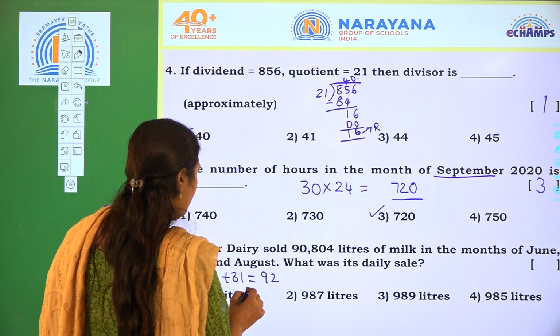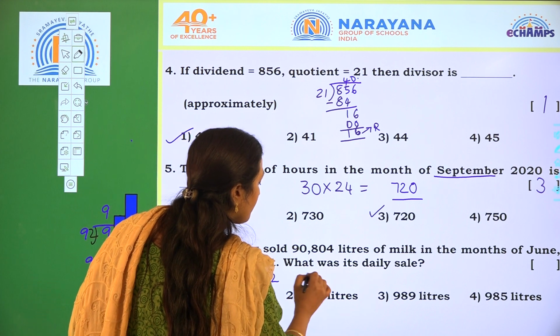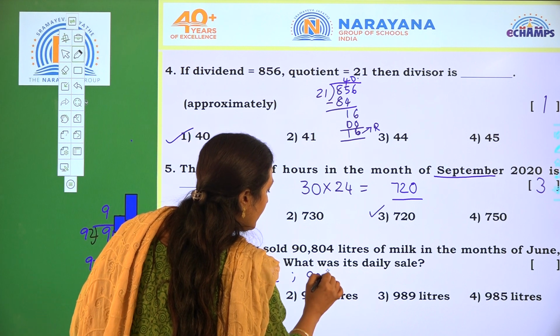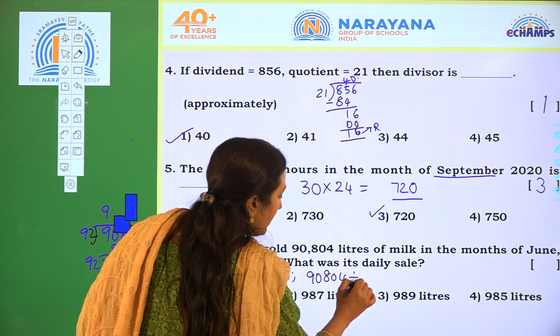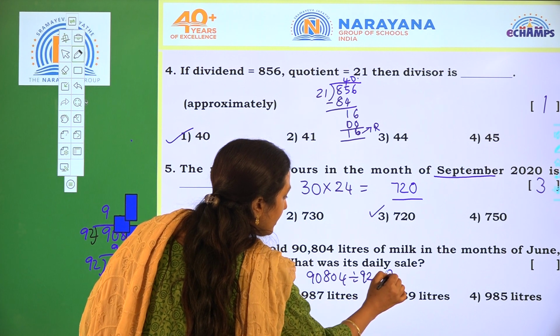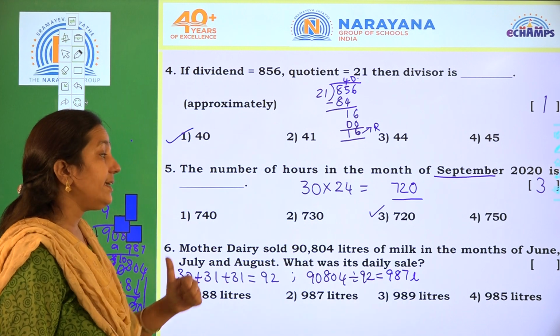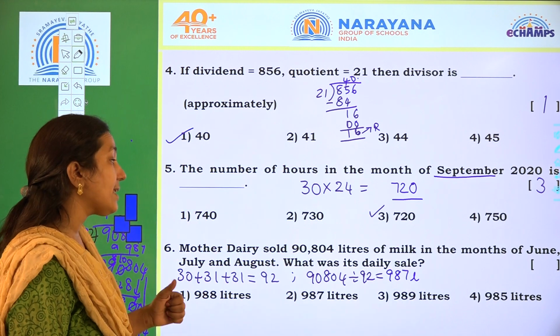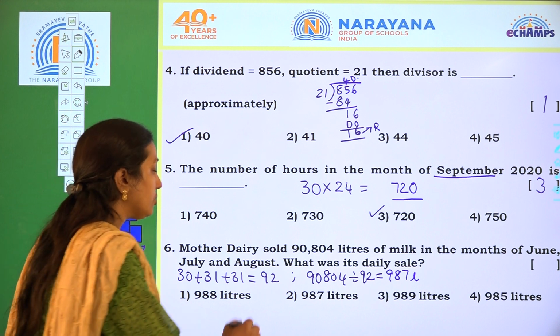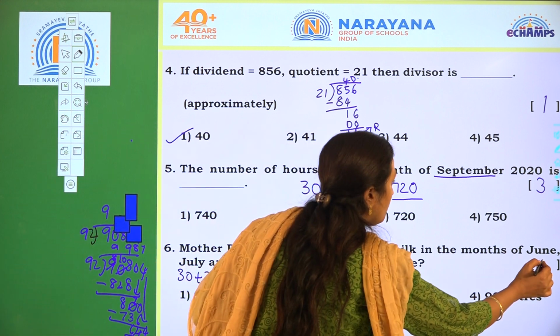So the daily sale is 987 liters, and the required option is 2.